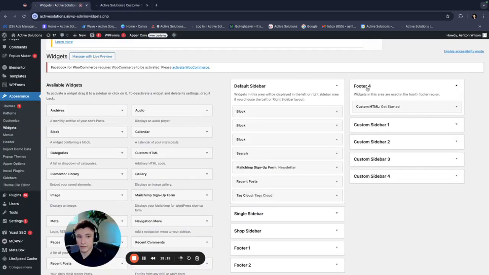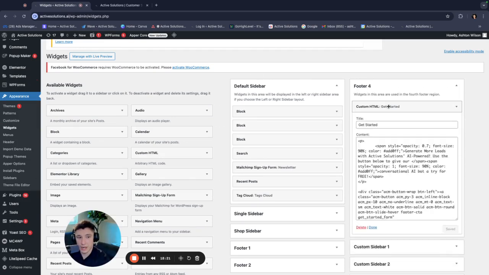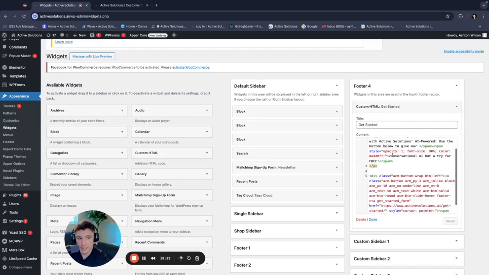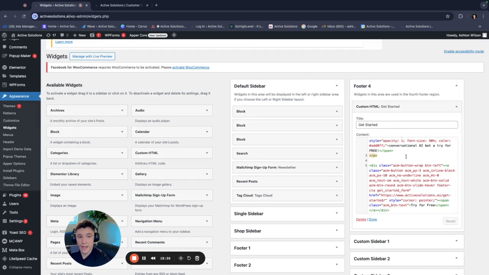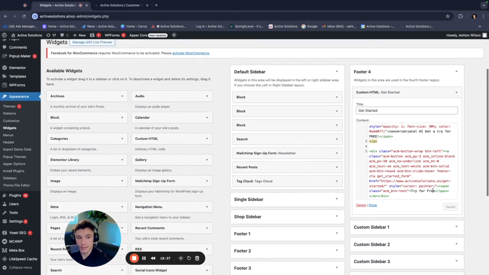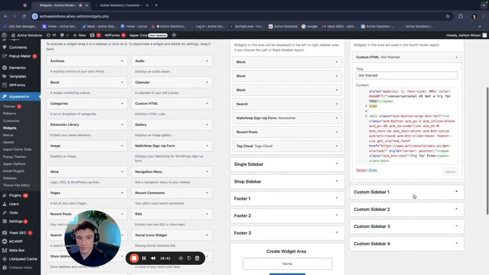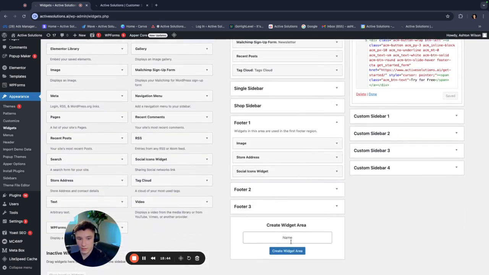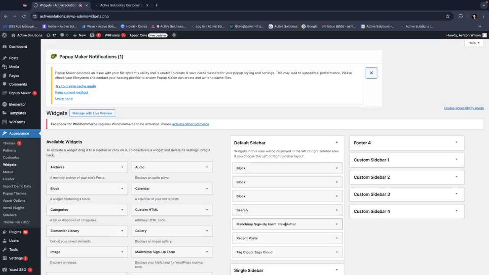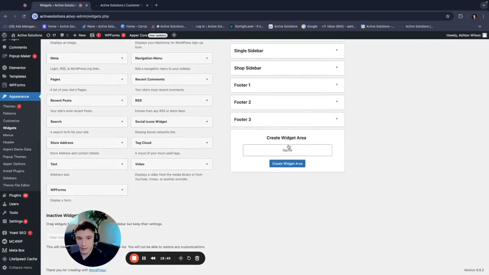So you're going to find a footer, and it gives you an option to have a custom HTML. You're going to paste that code that we got in the custom HTML. Then we're going to save, and we're going to have a global bubble on the website. So you're going to paste it here in this little area. Let me just find an extra one, or let's just create a widget area. I'm not actually going to keep it.